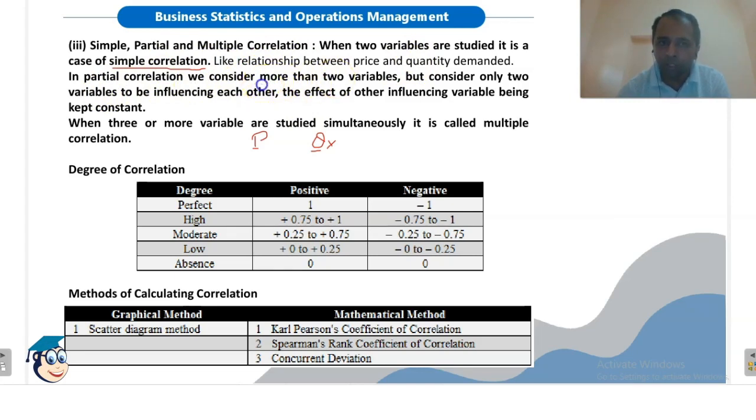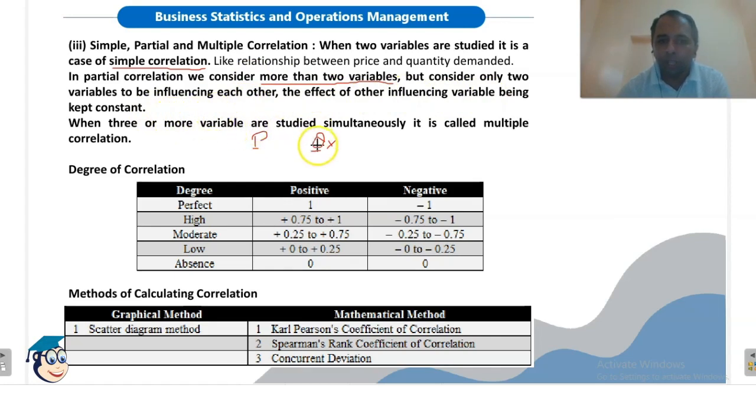So in partial correlation, we are although considering more than two variables, but consider only two variables to be influencing each other at a time, the effect of other influencing variables being kept constant.